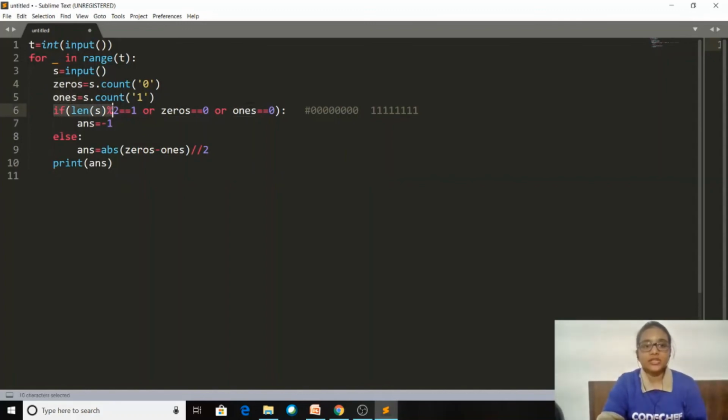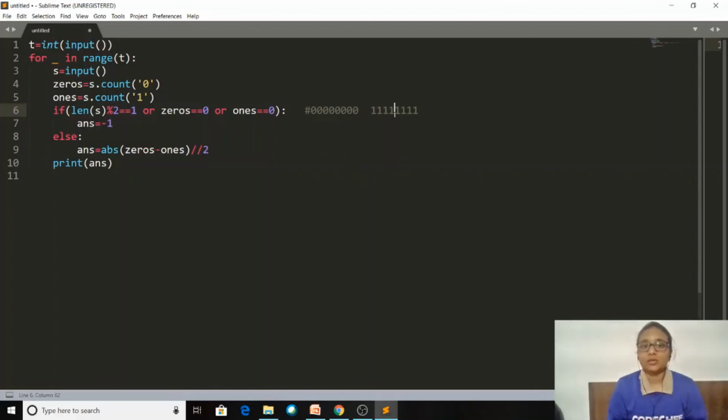Now this if condition decides that we cannot convert our given string s into a self-destructing string. And what are the conditions for that? The first condition I have already discussed with you, that if the given string is of odd length, then in that case it can never be converted into a self-destructing string. So that is what this condition is talking about. Or there are also two other possibilities when the given string cannot be converted into a self-destructing string. That is, if we have all zeros or all ones present as a part of the string. That means our string is not a combination of zeros and ones anymore.